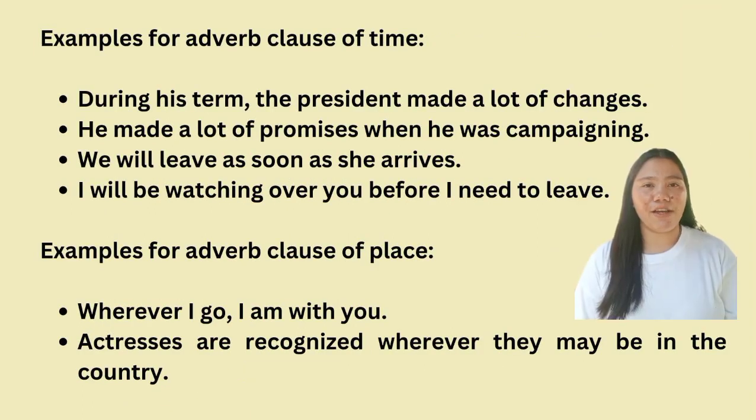Examples for adverb clause of time. First, during his term, the president made a lot of changes. In this sentence, the adverb clause during his term specifies the time period when the president made a lot of changes. Second, he made a lot of promises when he was campaigning. Here, the adverb clause when he was campaigning indicates the time when he made a lot of promises.